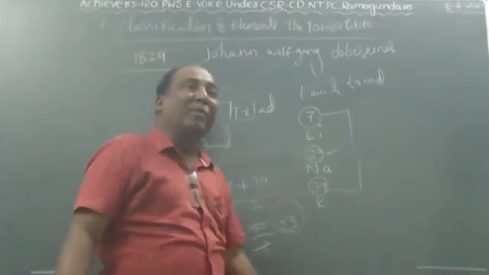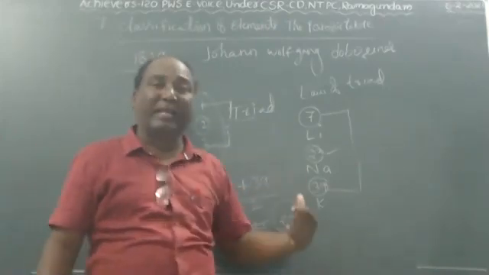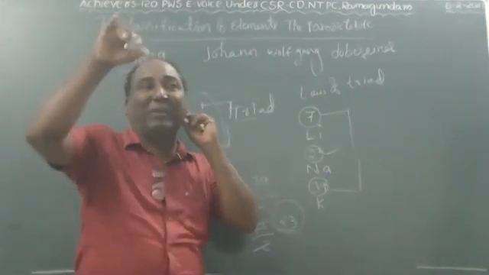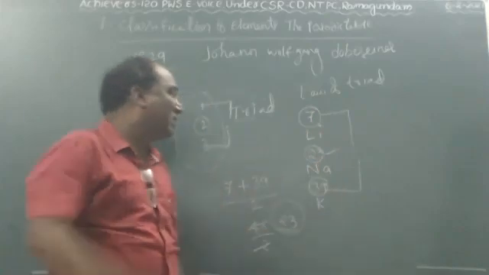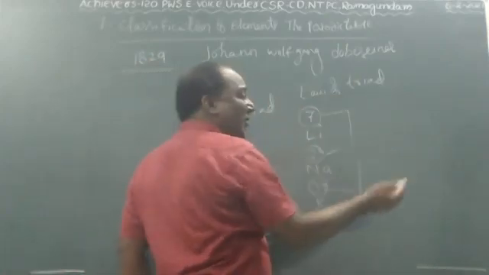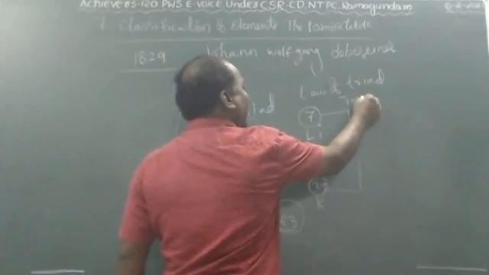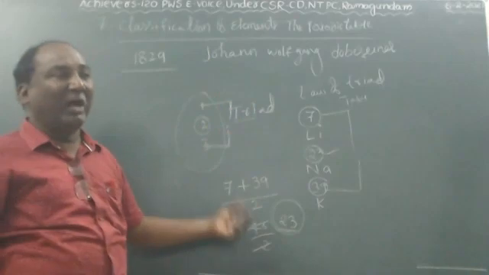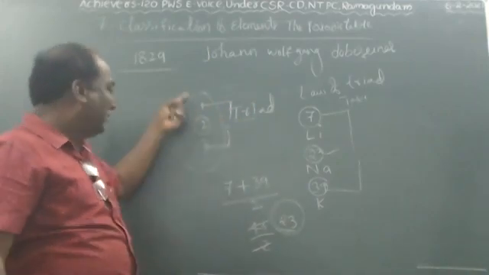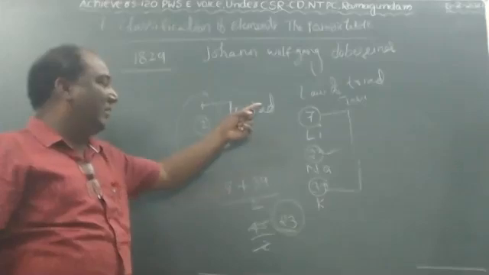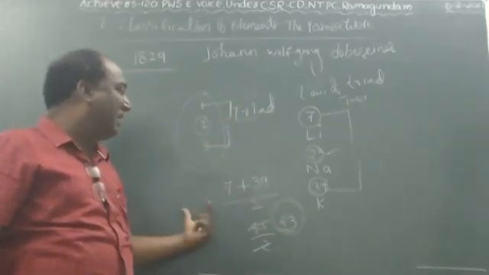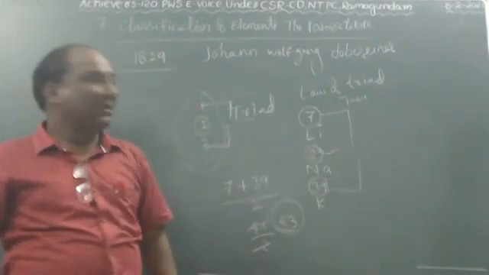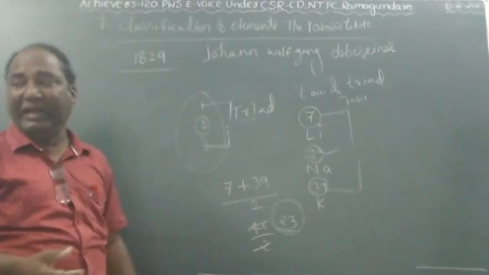In the textbook, table 1, some triads are given as elements. Complete them at home, children. Open your textbook and see table 1, where some other examples are given. You have to complete the other examples in triad form: the average of the atomic weights of the first and third elements is equal, or sometimes similar, to the middle element. This is called Döbereiner's law of triads.